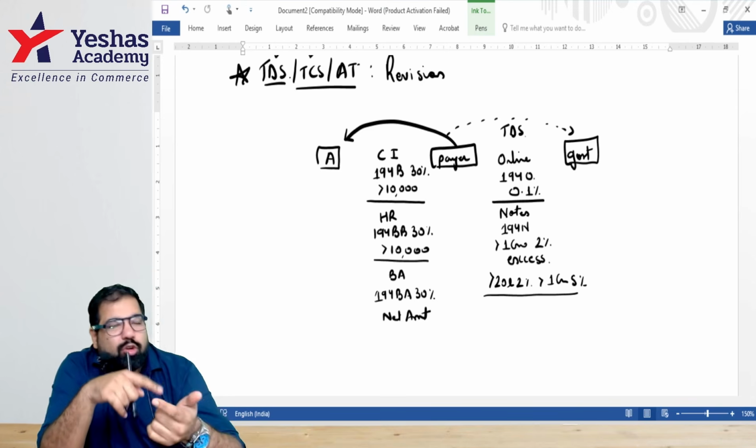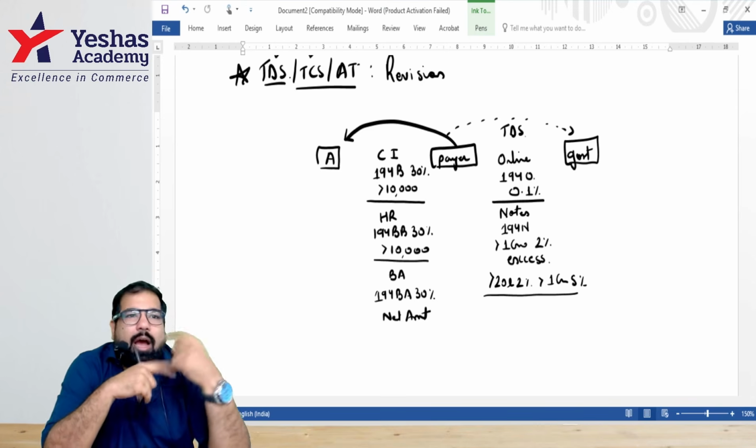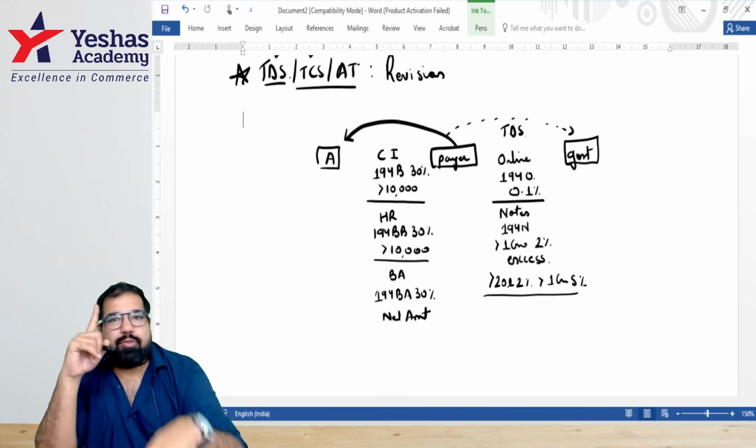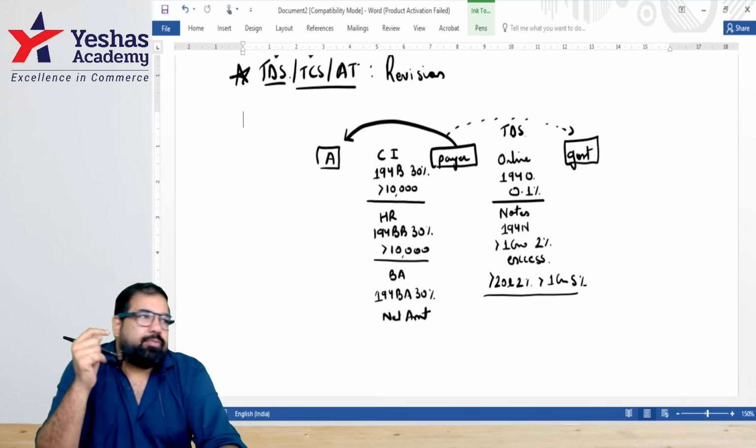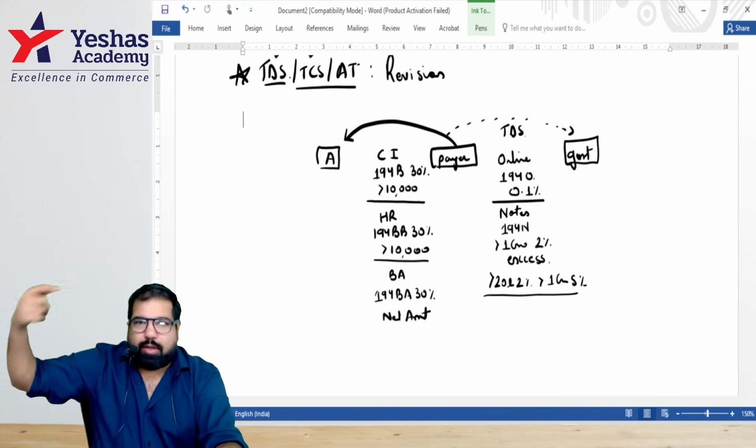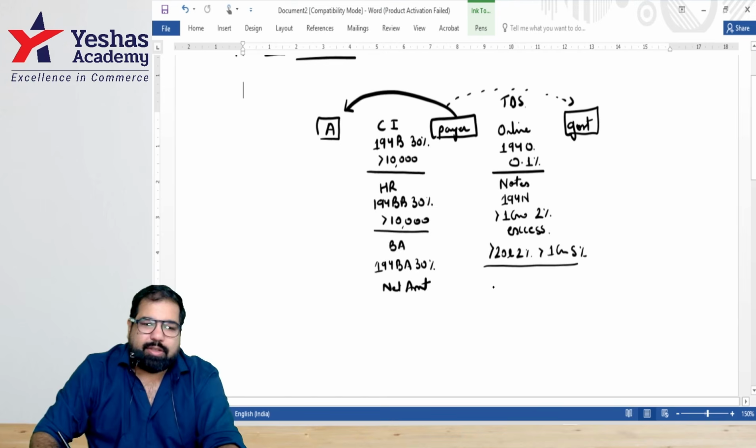Example, if I have to pay by 7th October and I pay by 9th October, how many days of delay? Two. Still, I will be charged for 1 month. If I pay on 2nd November, 2 months. Yes, October also and November also. All right. Let's move ahead, guys, to the next section.